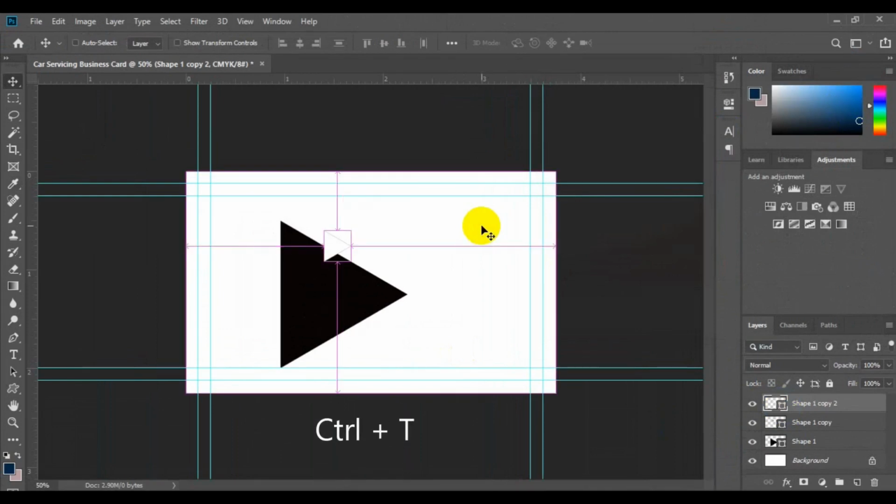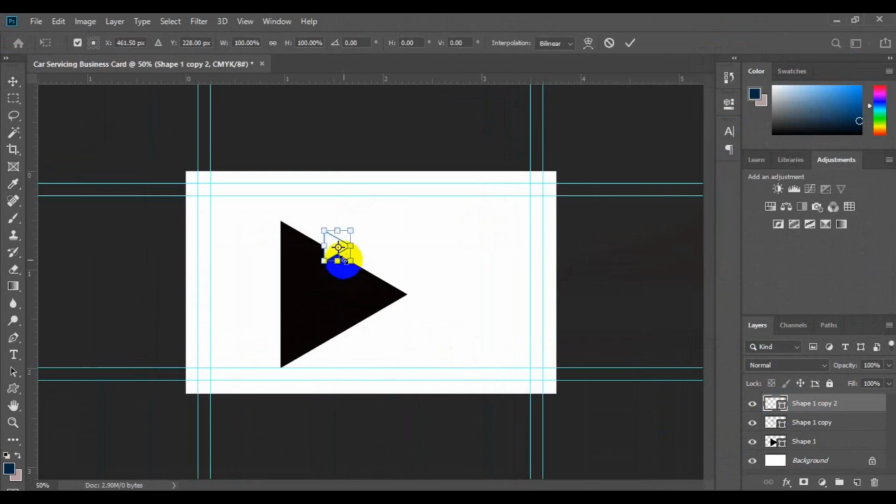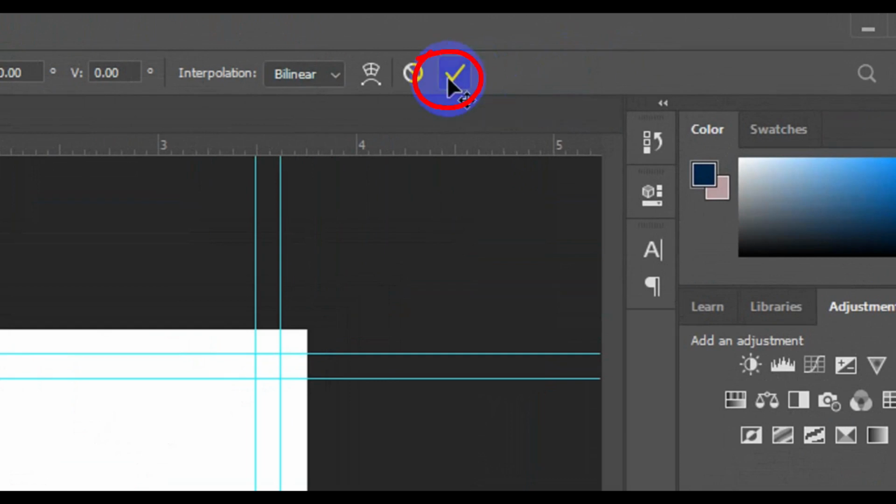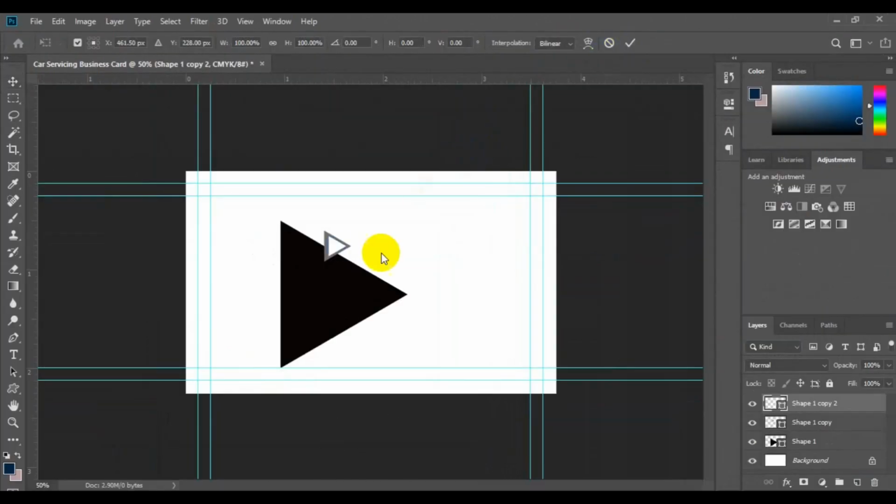Just press Ctrl T on your keyboard. So when you press Ctrl T, this allows you to open a transform tool. Then you have to press shift key on your keyboard and drag. This allows you to shrink in a perfect way. Once you're satisfied, you come to the top right here and make sure you click on confirm transform. You can press Ctrl T again to continue to press shift key and resize it more. And then click on confirm transform, press shift key and select the shapes. Then you have to come to the top right here, align to vertical center and align to horizontal center.